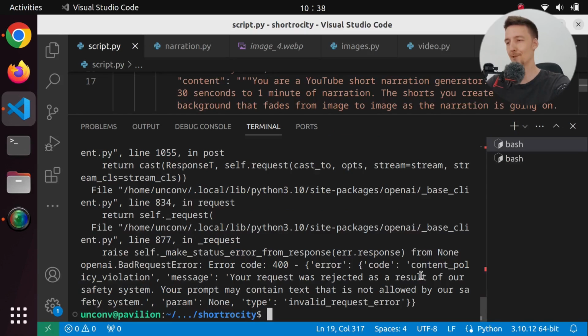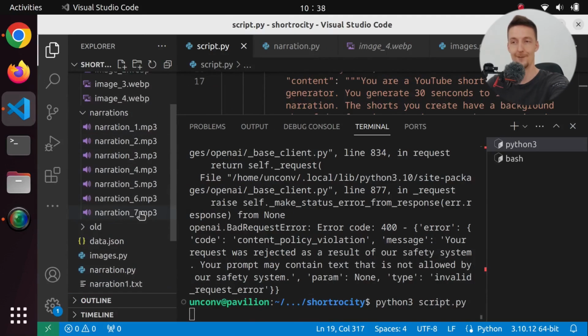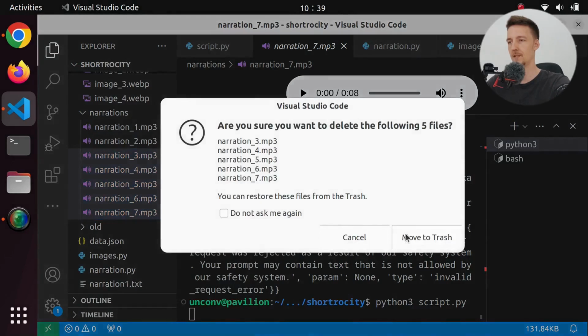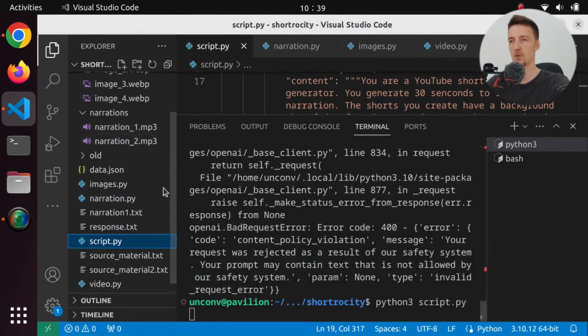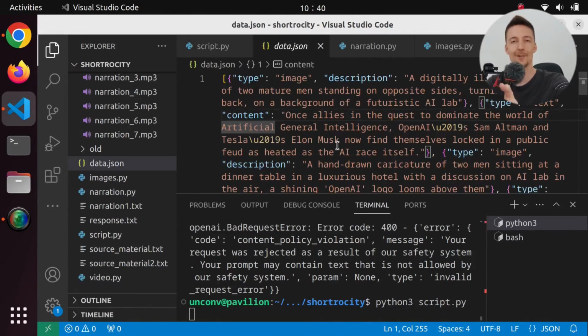Now, I'm not sure what kind of images you can actually create for this sort of YouTube short if you don't actually have the real people there. But let's delete some of these old ones so we don't use any of the old content. Okay, so now we're creating a digitally illustrated image of two mature men standing on opposite sides, turning back to back on a background of a futuristic AI lab.